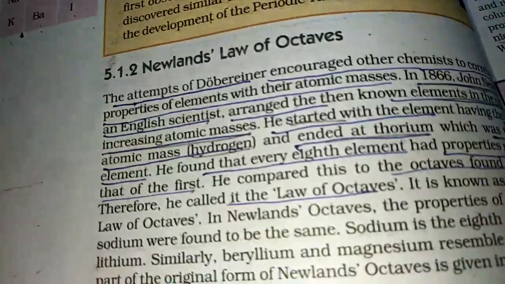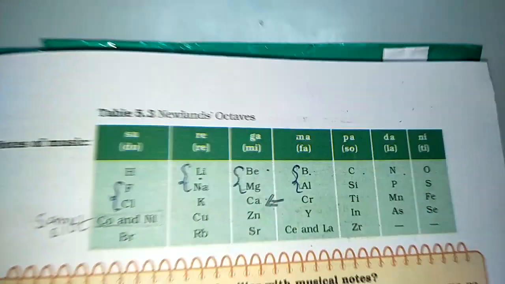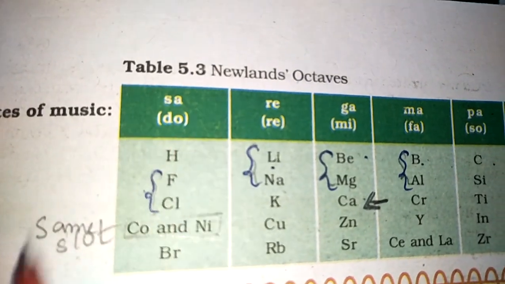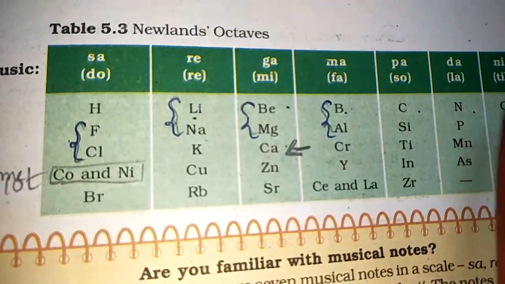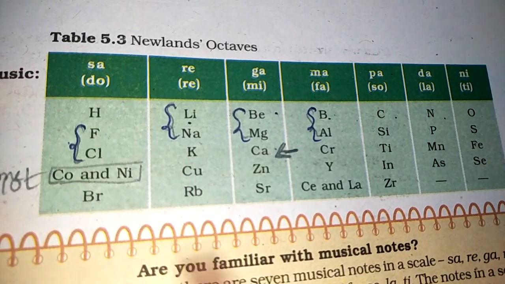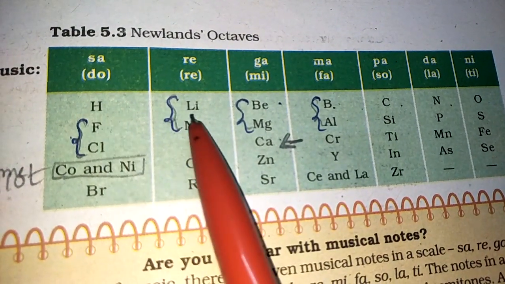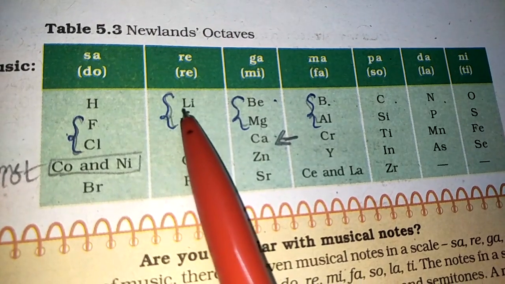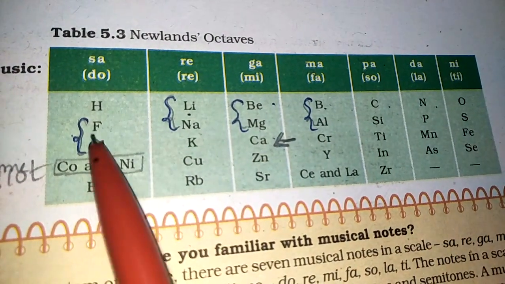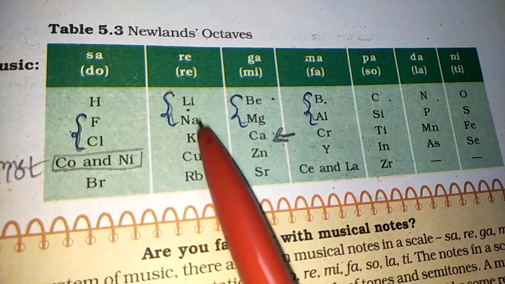For understanding this better, we go to the next page, page number 81, where you have table 5.3. You see how he has classified. He started with hydrogen and went to thorium. Now if you see lithium, if you start from here, 1, 2, 3, 4, 5, 6, 7 and 8, these 2 have similar properties.